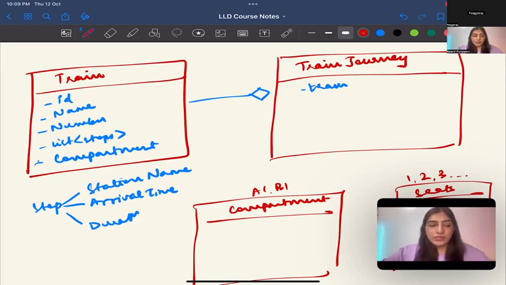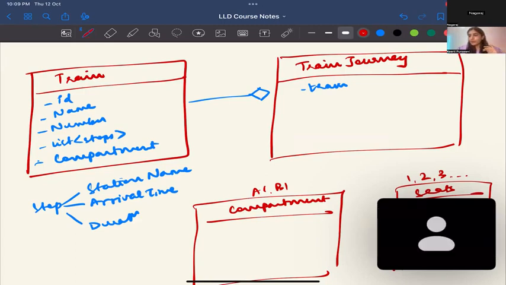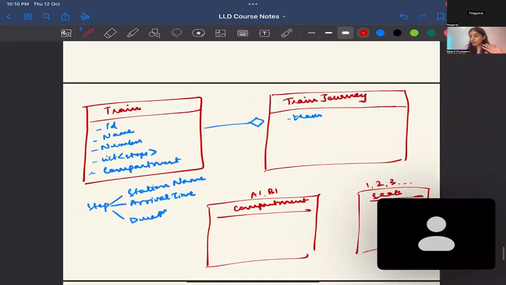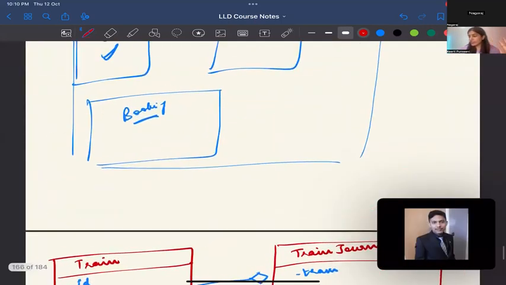I think his question is that as an admin, if I want to analyze the number of journeys a train has had, then I would have a service or something like a database. You can get it from the stops, isn't it? Okay, one sec, guys, relax.